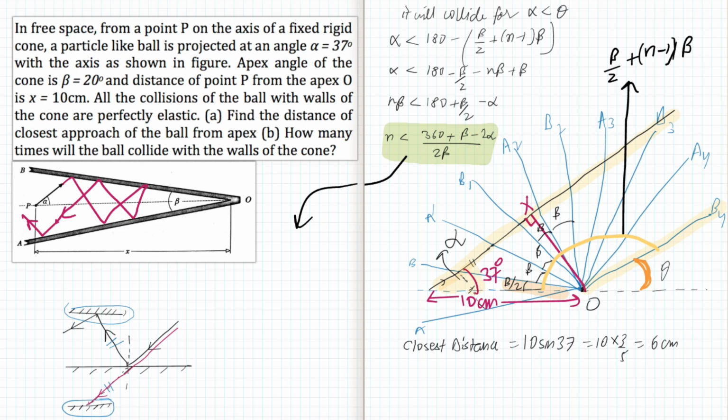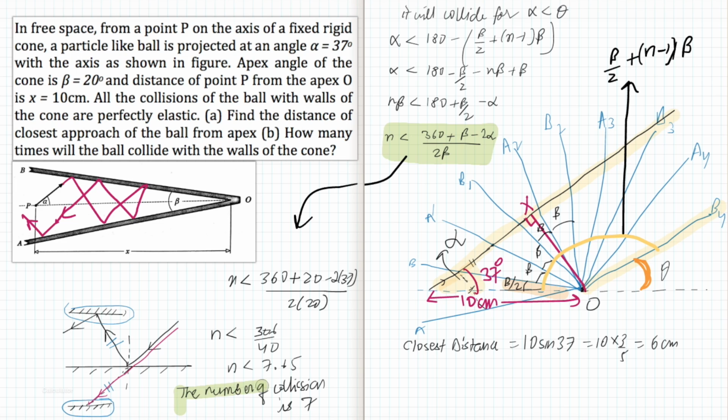Now putting in the values, n should be less than (360 plus beta, beta was 20, minus 2 alpha, so minus 2 into 37) divided by 2 beta, so 2 into 20. So n should be less than 306 divided by 40, or n should be less than 7.65. That means the total number of collisions is 7. So this is our answer. The number of collisions should be 7, and the closest distance that it will go will be 6 centimeter.